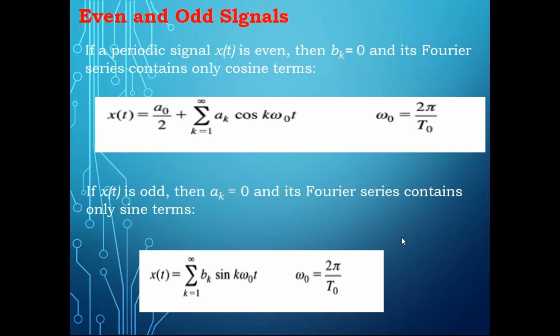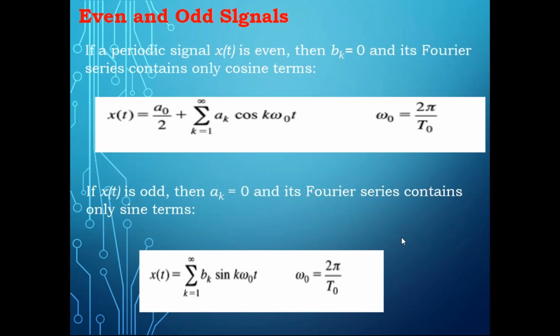Now we'll see even and odd signals. Already we discussed this, but again I'm going to discuss it if you have any clarification or any difficulty in understanding. When I say a function is an even function, it has to satisfy the condition x of t is equal to x of minus t.